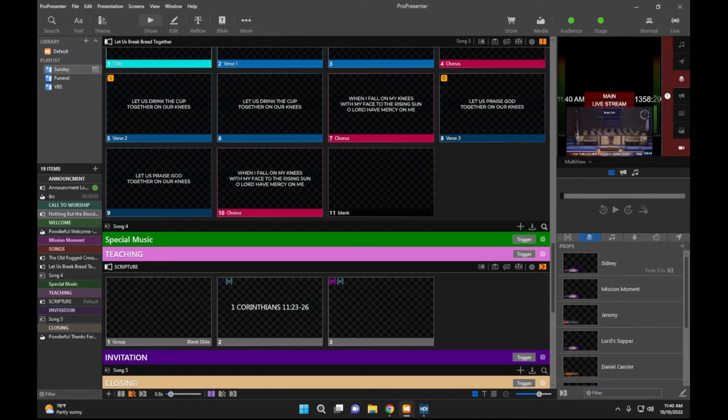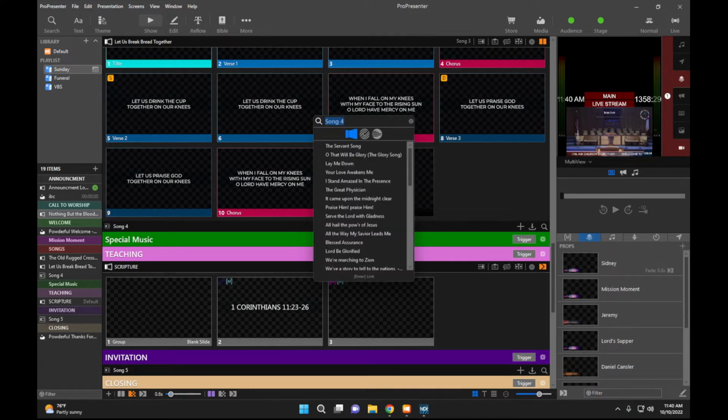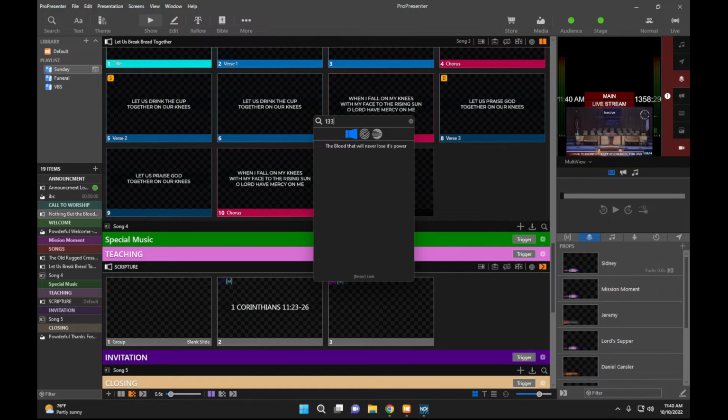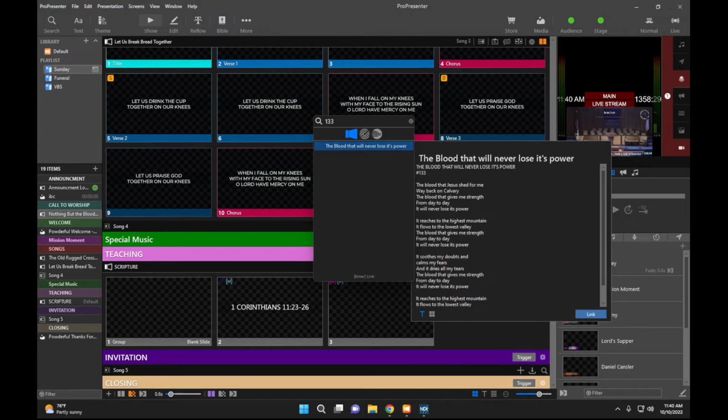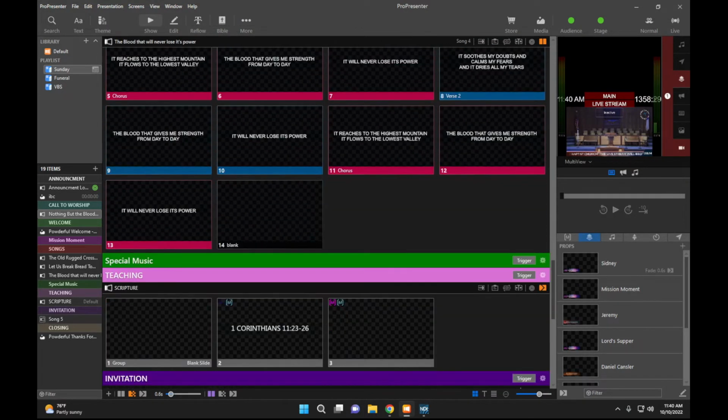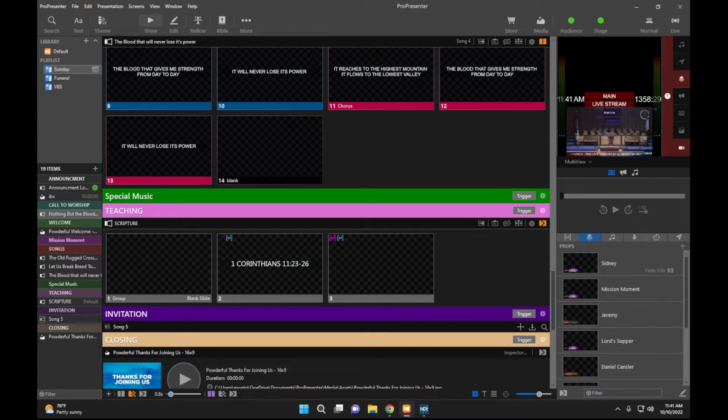And then let's do song 4. The Blood Will Never Lose Its Power, and that's 133 in the hymnal. We're going to link it. Okay, got those in there. Now we're at the scripture.